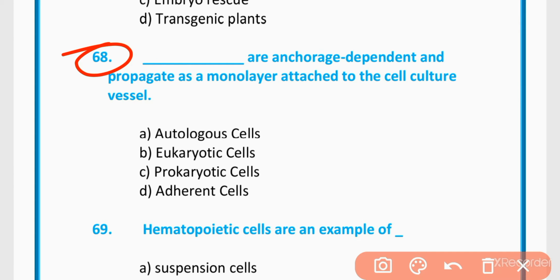MCQ 68. Are cells that are anchorage dependent and propagate as monolayer attached to cell culture vessels? Autologous cells, eukaryotic cells, prokaryotic cells or adherent cells. The correct option is option D. Adherent cells.